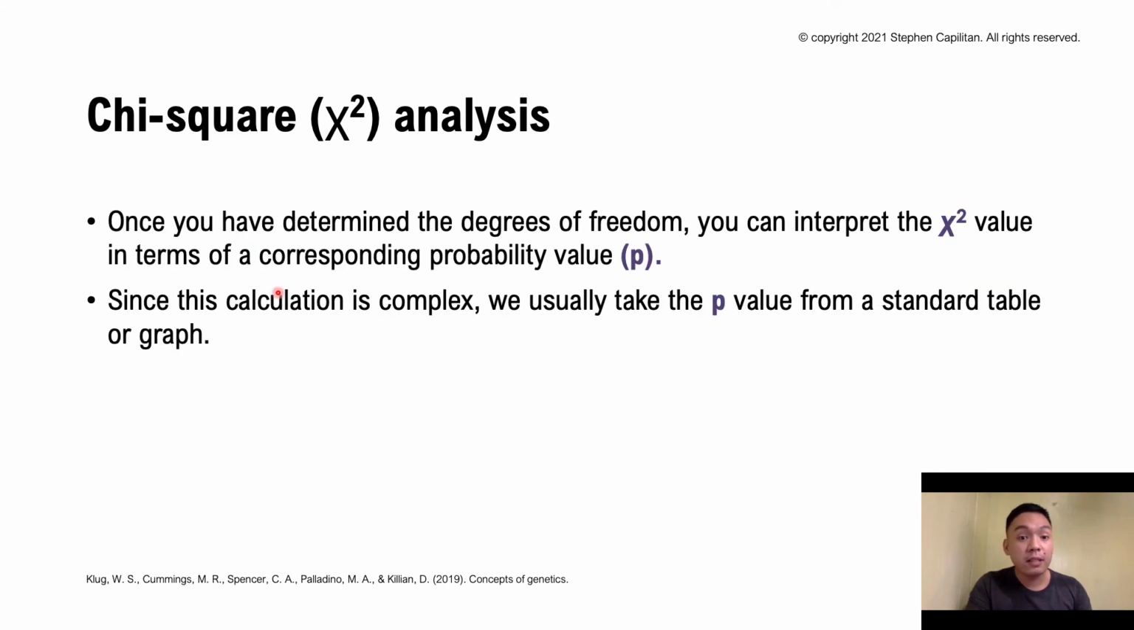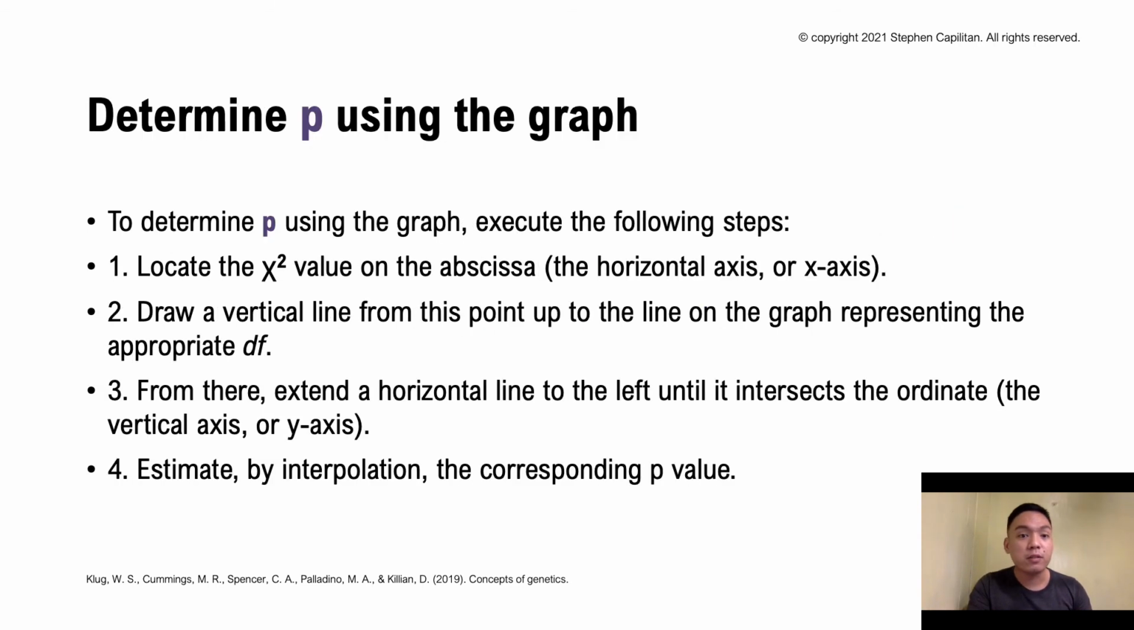And once you have determined the degrees of freedom, you can now interpret the x squared value in terms of the corresponding probability value, which is your p. Since this calculation is complex, we usually take the p-value from a standard table or graph. So using the graph, we need to execute the following steps. First, locate the x squared value on the abscissa, either the horizontal axis or the x-axis.